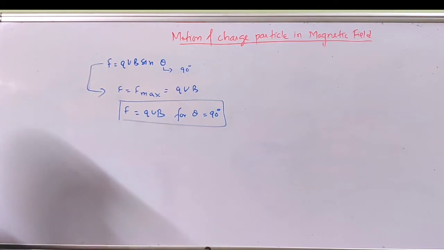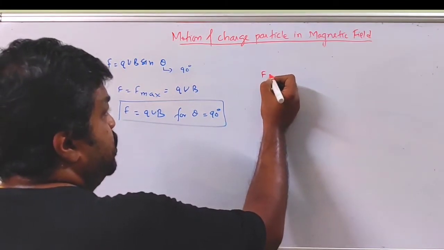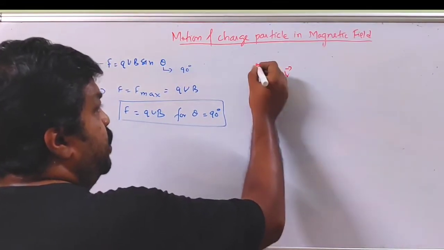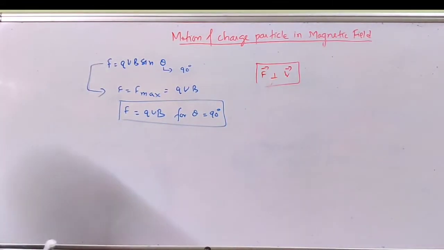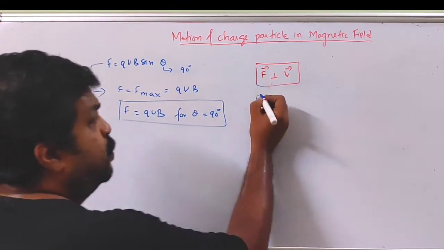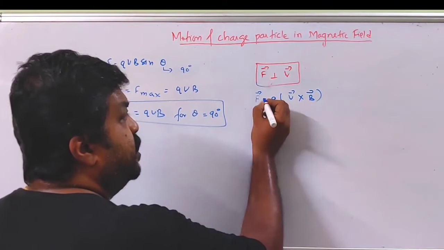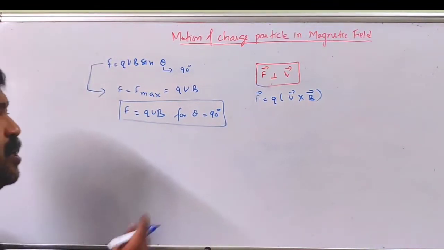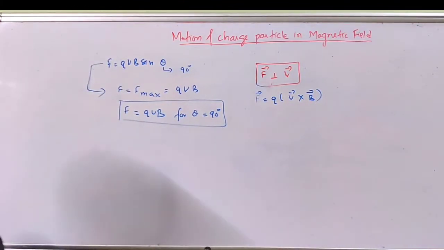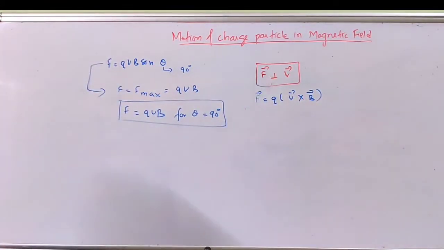But what kind of motion is this charged particle going to have? See, force is perpendicular to the direction of velocity. This we have already seen. Why is it perpendicular to the direction of velocity? Because we have defined this expression for magnetic Lorentz force as F is equal to q v cross B. So force will be perpendicular to the plane containing v and B. Magnetic Lorentz force will be perpendicular to the plane containing v and B. So force is perpendicular to velocity.